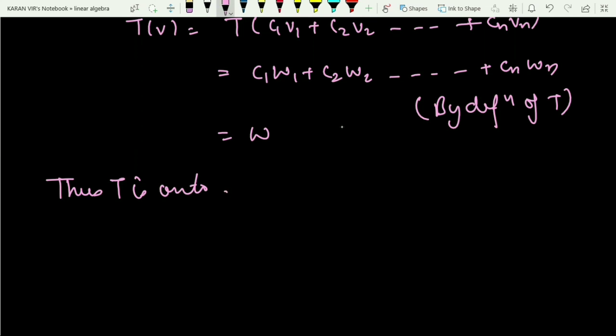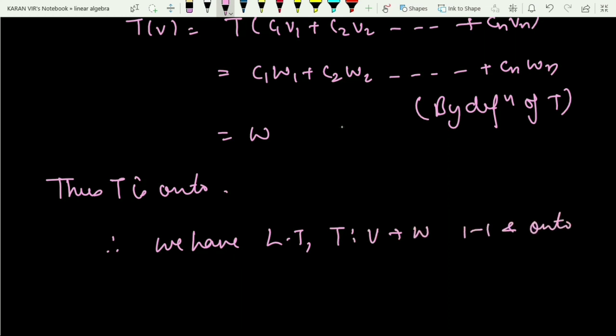Fine. So therefore I will say that we have a linear transformation T which is defined from V to W, which came out to be 1-1 and onto. So this implies it is bijective, and can I say they are isomorphic to each other.